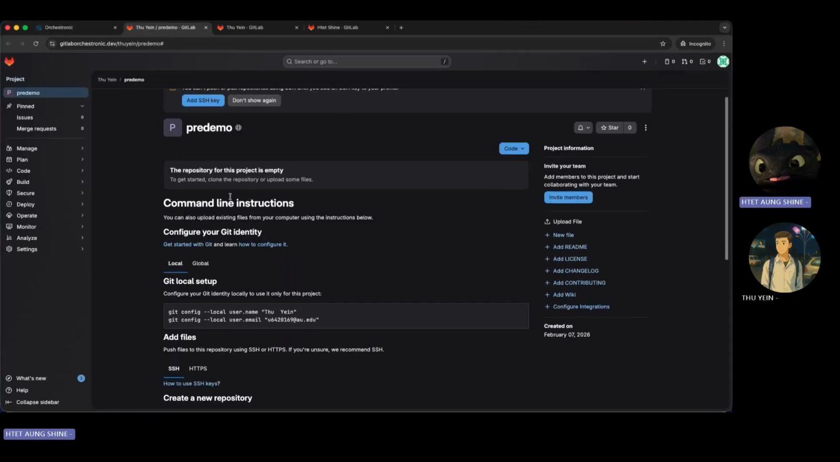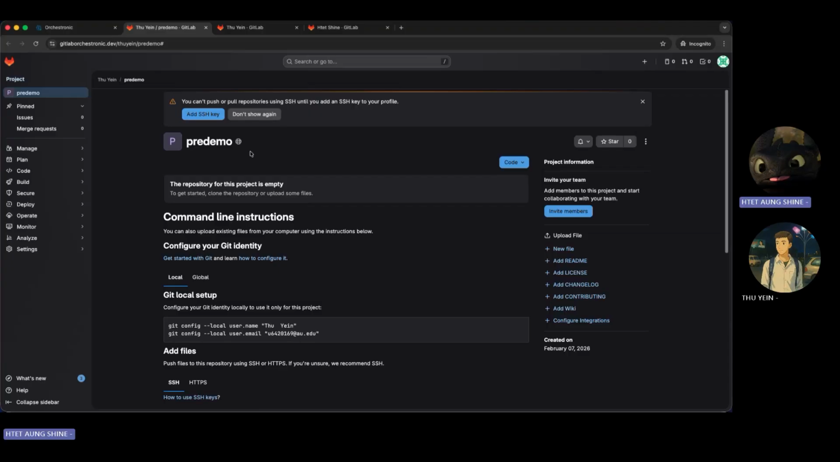Okay, so we can see that the repository is already created, which is pre-demo here. It is already in my account. So let me try to upload the demo Next.js application to our GitLab repository that is freshly created.